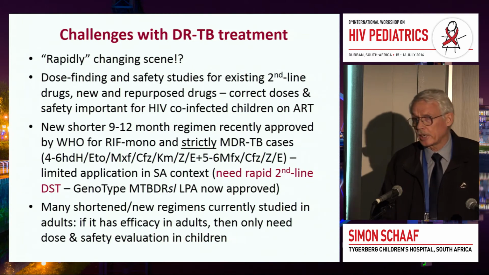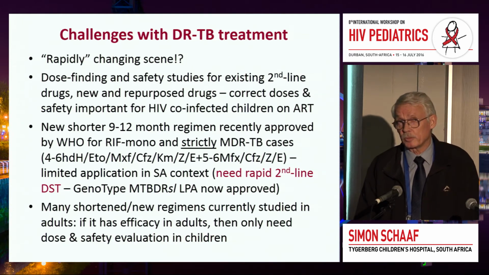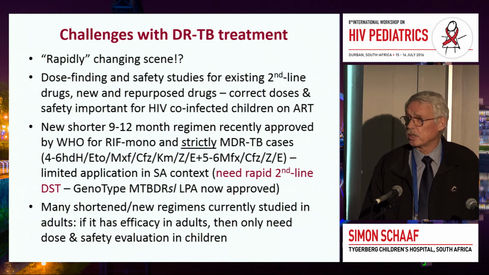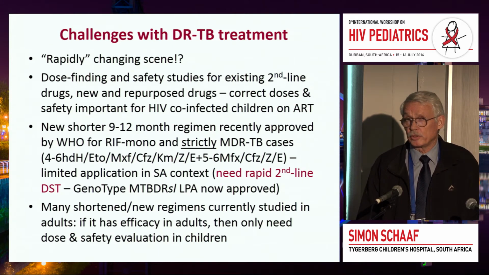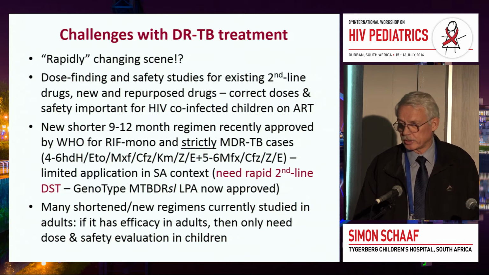In children, we're still struggling with the doses of the second-line drugs that we've been using since 1940. And it's only recently that we've been doing pharmacokinetic studies to see what the correct dose for children is, because we've always just used the adult data to work out a dose for the children. This is changing, and I'll show you some of the data just rapidly.